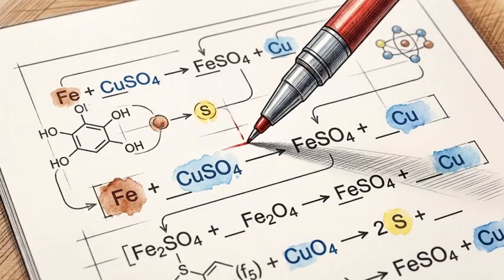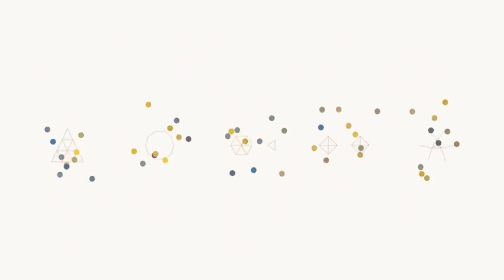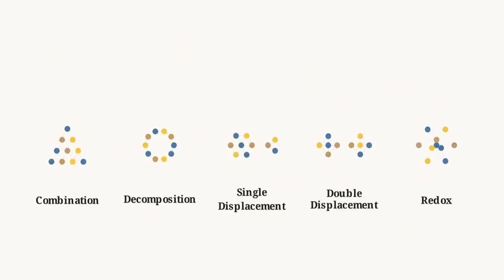Chemical equations are often treated like abstract math problems to be balanced for an exam. Viewing them instead as physical ledgers reveals the precise microscopic rearrangement of atoms as they break apart and lock into new structures. We can decode this seemingly chaotic architecture of chemical change by categorizing these atomic rearrangements into 5 primary